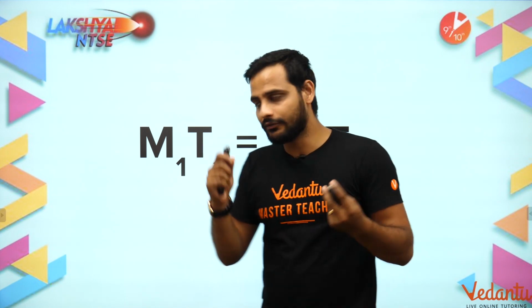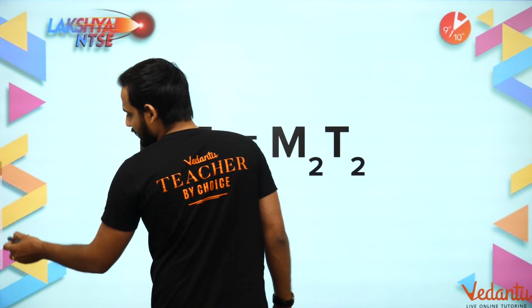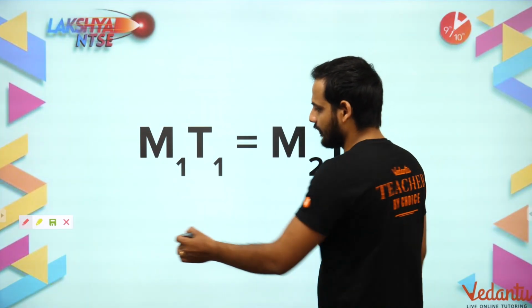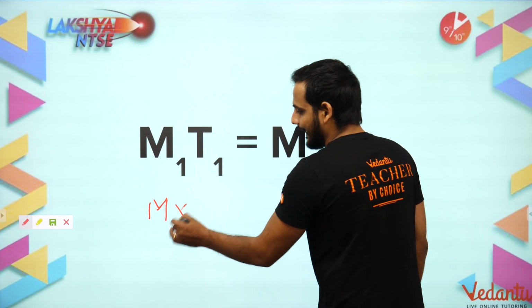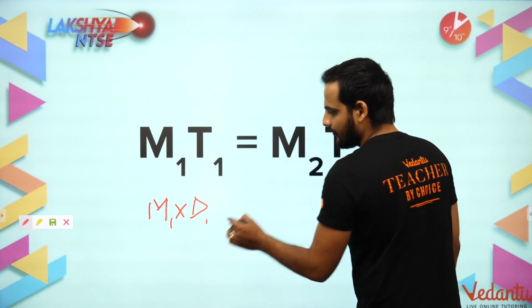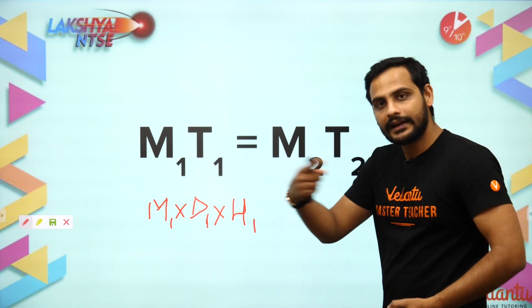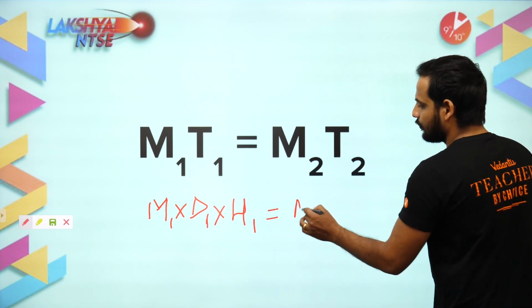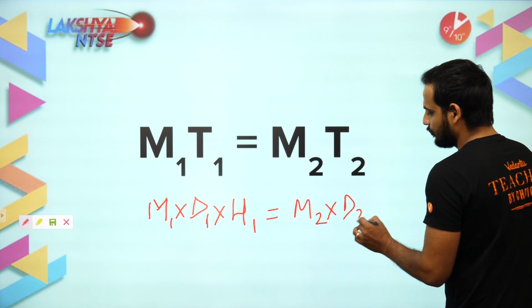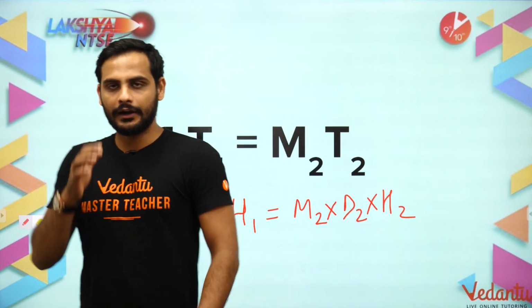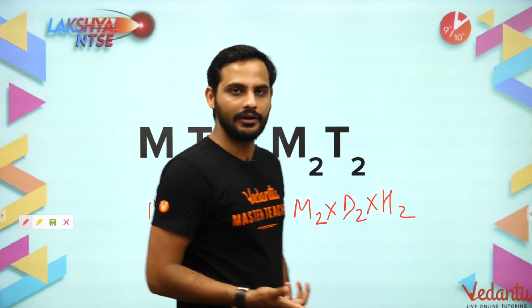So in that case, you have to remember this thing, bachon, that ultimately when we have to count the time for how many hours they work, so number of men, whatever it is, time you will count as number of days they are working, and every day how many hours they are working. If they are giving different hours, it is equal to M2 into D2 into H2. Okay, same thing. Understood? This is how you will find out your work.